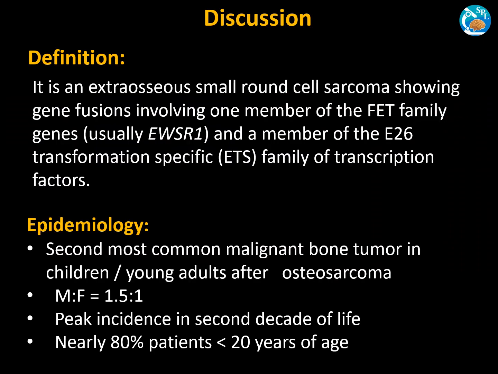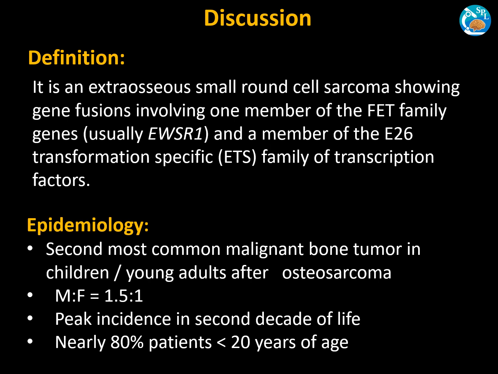Now coming to discussion, it is an extraosseous small round cell sarcoma showing gene fusions involving one member of the FET family genes, usually EWSR1, and a member of the E26 transformation specific, that is ETS, family of transcription factors. It is the second most common malignant bone tumor in children and young adults after osteosarcoma.